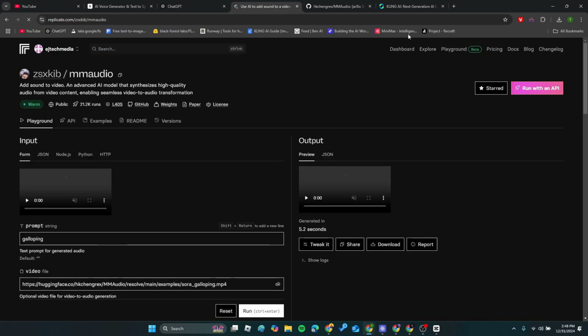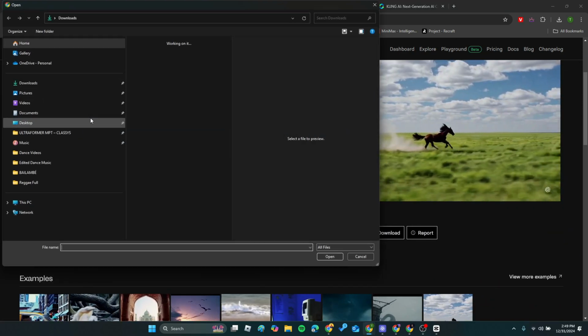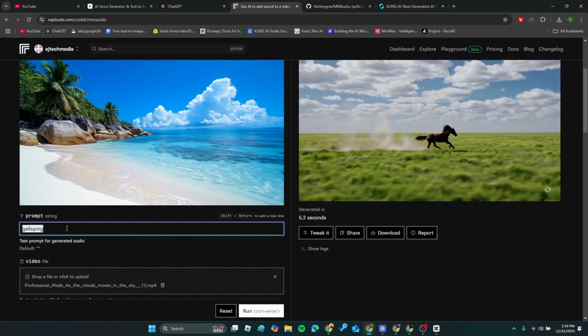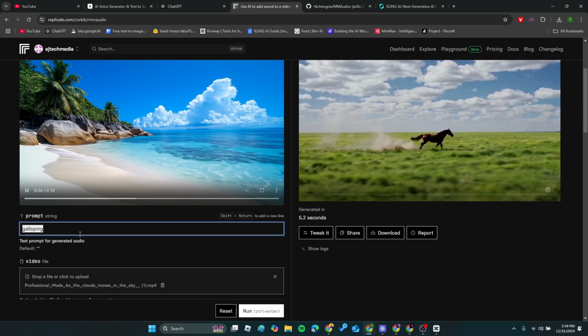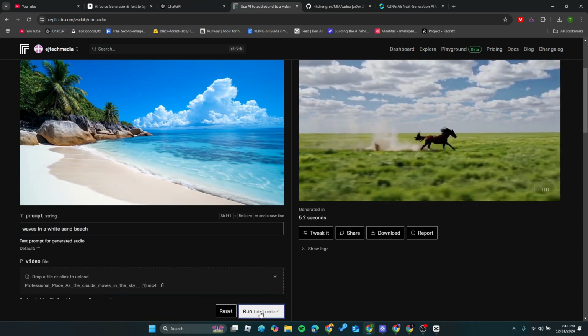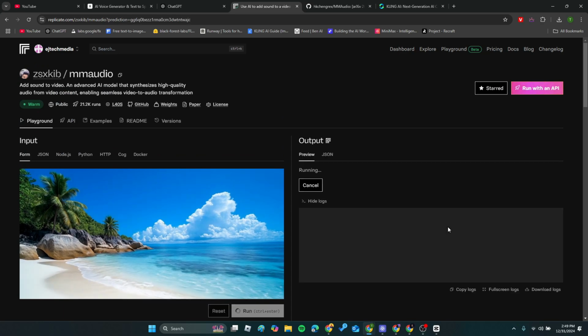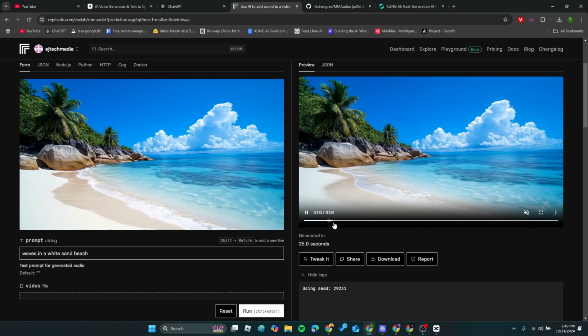Now, let's generate sound from your video using MMAUDIO on Replicate. First, upload your video and provide a short description of the sound you want to create. For simplicity, I'll just reuse the same description I used earlier with 11 Labs. Hit Run to start generating the sound. It will take only a few seconds. Mine took 25 seconds. Now let's hear it.